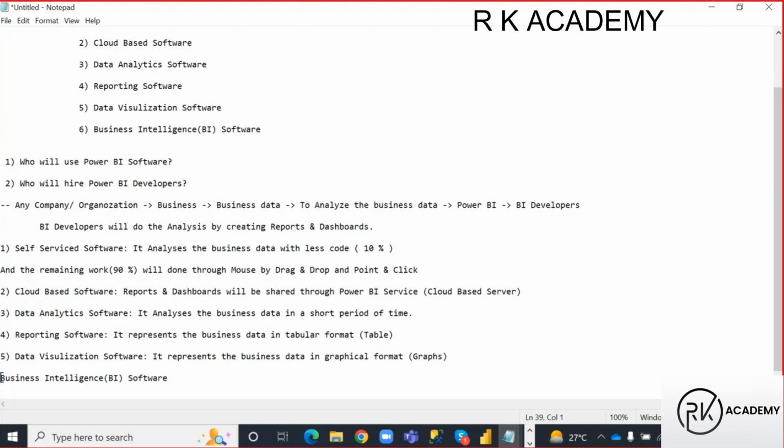So this is your sixth one. Right. Why do we call Power BI a business intelligence software? Before that, what is business intelligence? So business intelligence, it is a process.